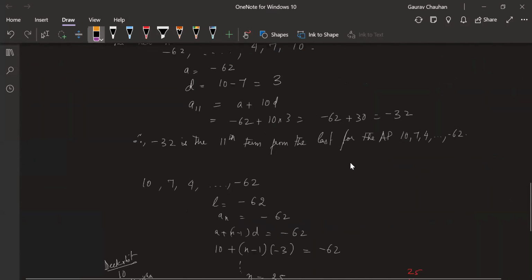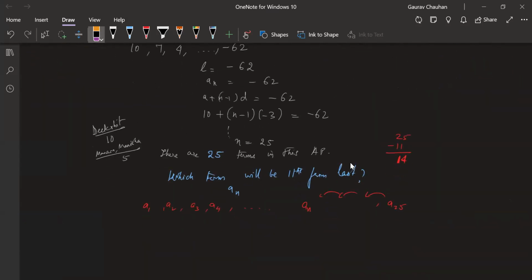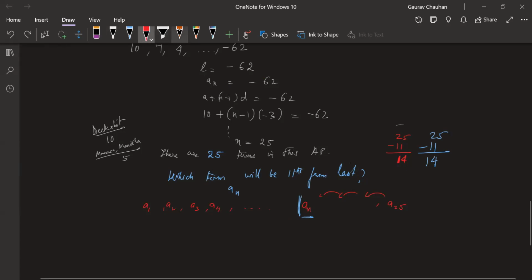What is the 11th term? If you don't understand that correlation, it's okay. But most of you sent me 14. Okay, but if you just do 25 minus 11, what you're actually doing is you are removing this also from the last. You are getting this one. This is A14. The one before this is A14. Perfectly said, Mansa. Okay, and I like your explanation.